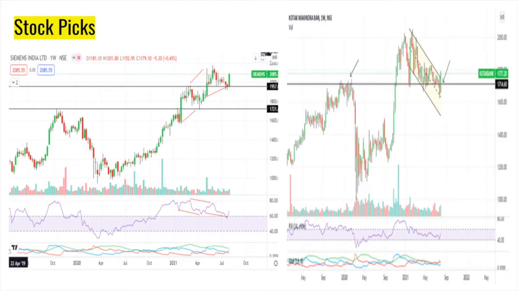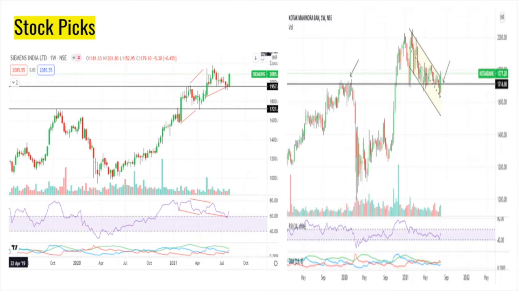Two stock picks are put in here. One is Siemens, another one is Kotak Mahindra Bank. Siemens, you can see that there is a bullish reverse divergence actually, and you can see that it is already in play. It has not met the target, so that wide-range weekly candle that you see is clear working of the divergence, right? So it is clearly bullish and it could go further up for sure.